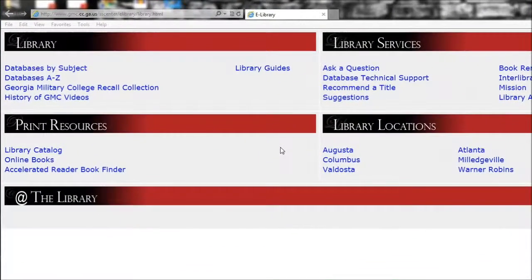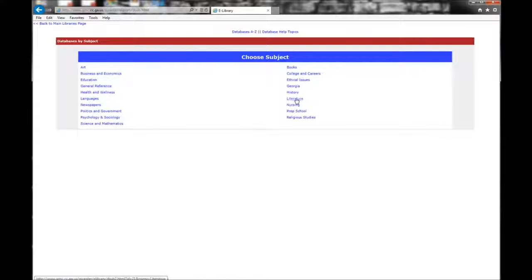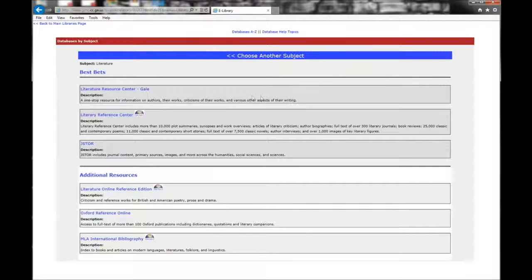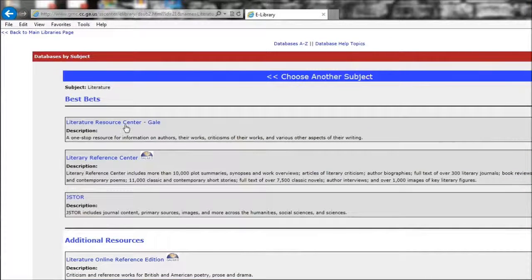Today we are going to review how to search two literature databases. From the library homepage, go to Databases by Subject and select Literature. I would recommend you use the first two listed, Literature Resource Center and Literary Reference Center. We'll start with Literature Resource Center, and I also think this database would be a good jumping off point for you.